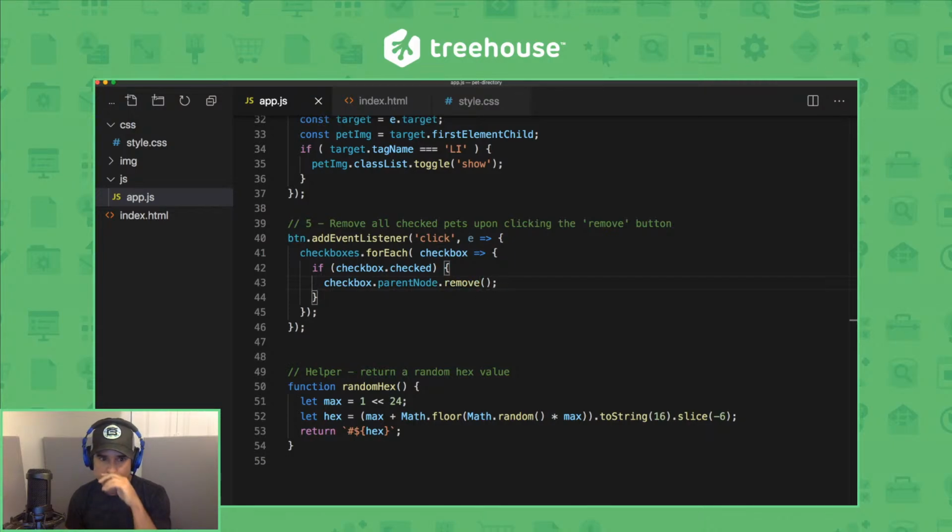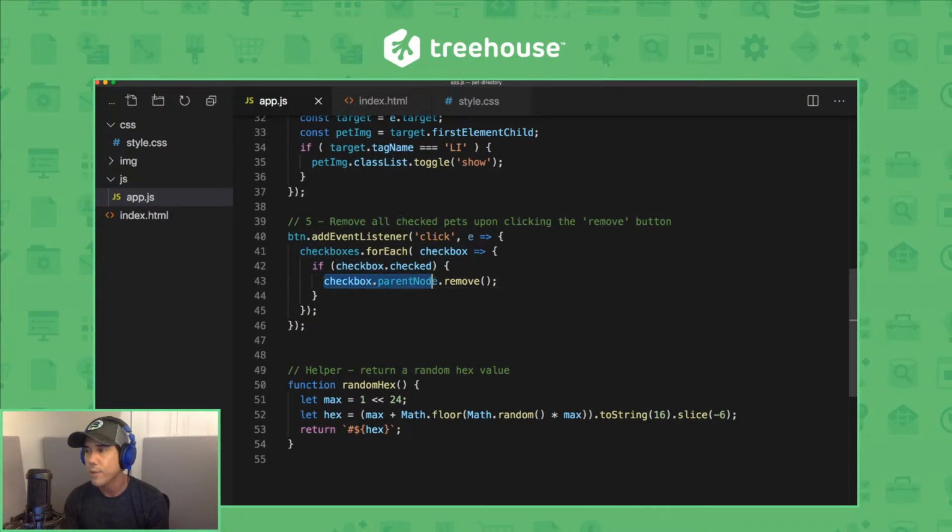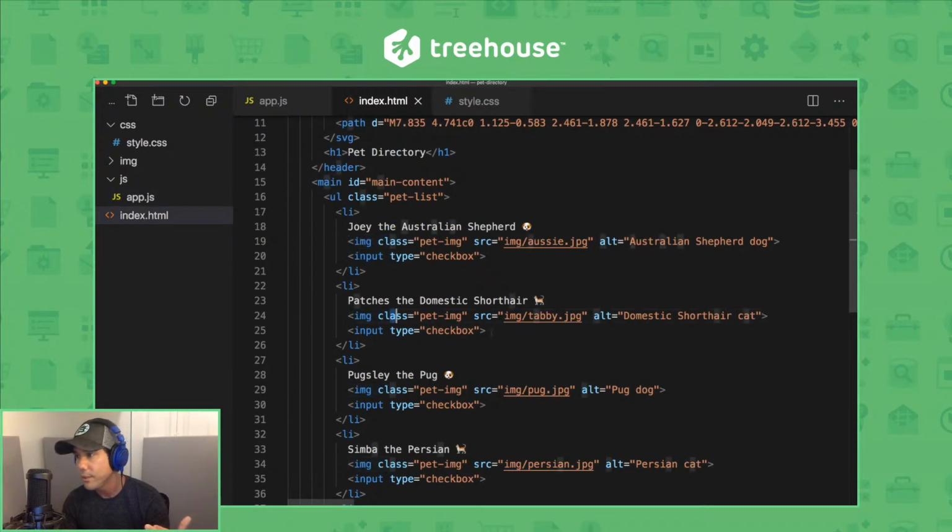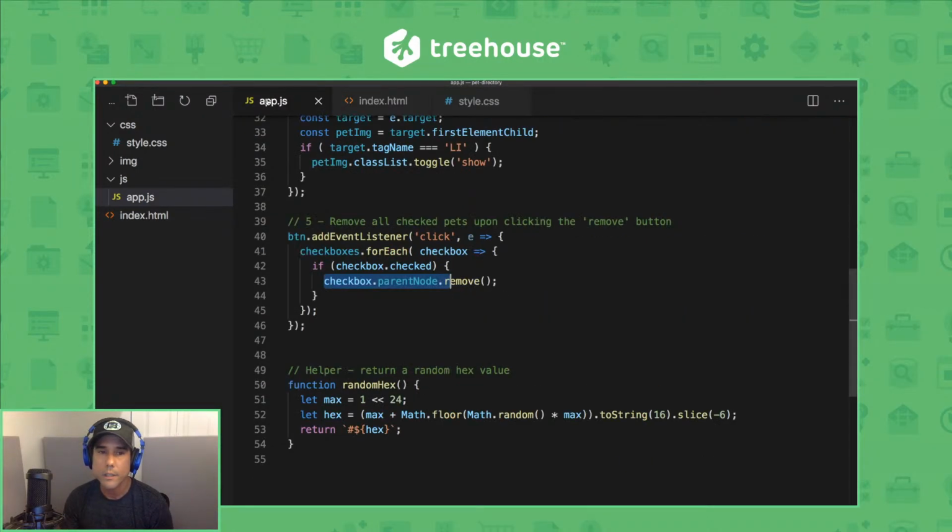Keep in mind. Okay, so we're iterating through each checkbox in the collection, and for each checkbox, if it's checked, we'll remove it from the document. Again, we're doing a little DOM traversal here to reference the checkbox's parent node, which, as you can see, is the list item. And then we're calling the remove method on it, and that's going to remove the element or node from the DOM tree completely.